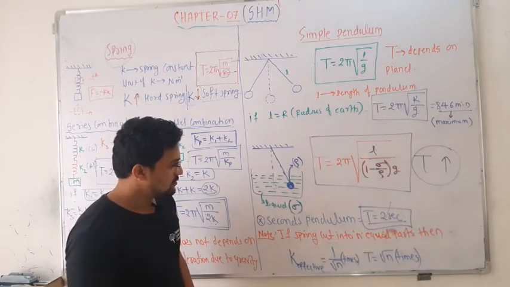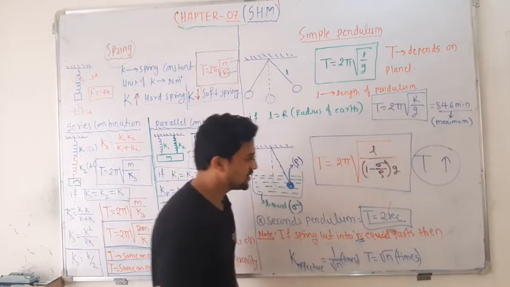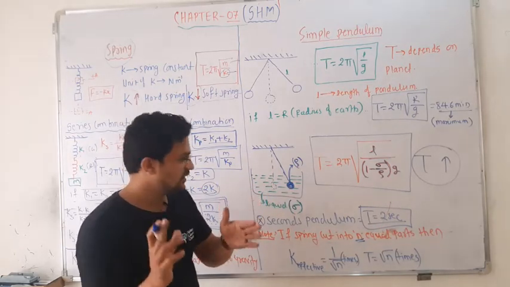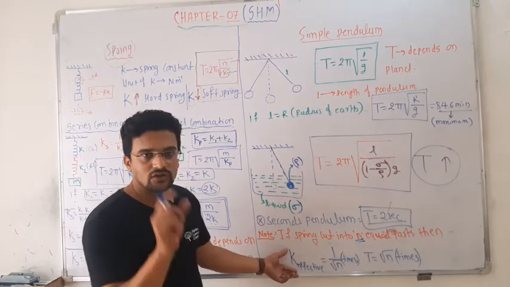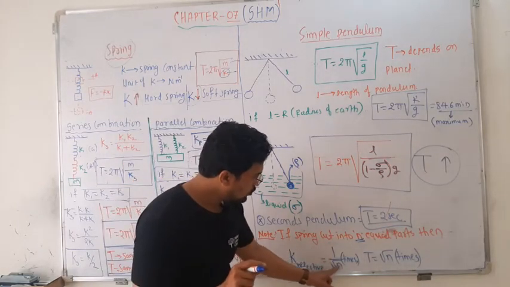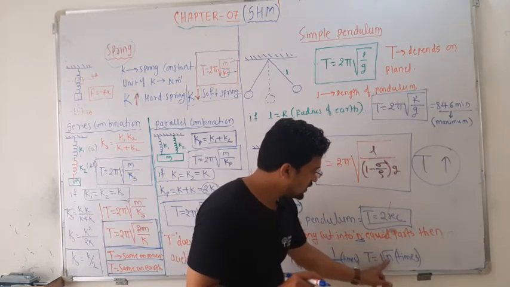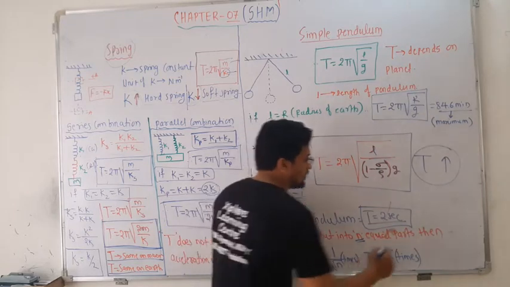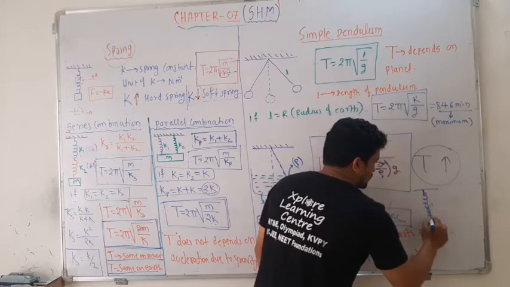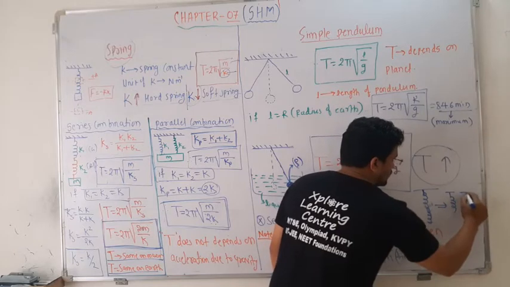And suppose the spring is cut into n equal parts. If the spring is 10 centimeters and I cut it into 5 parts of 2 centimeters each, then the effective k for each part will be 1 upon under root of n times, and the same T is equal to under root of n times. It means that if you take a spring of this length and cut it into 2 parts, one will be half and another will be half.